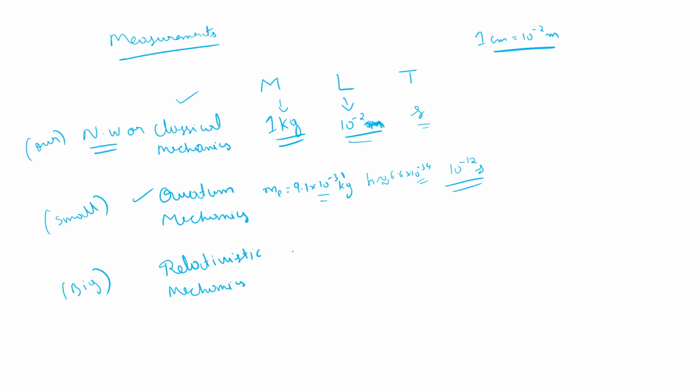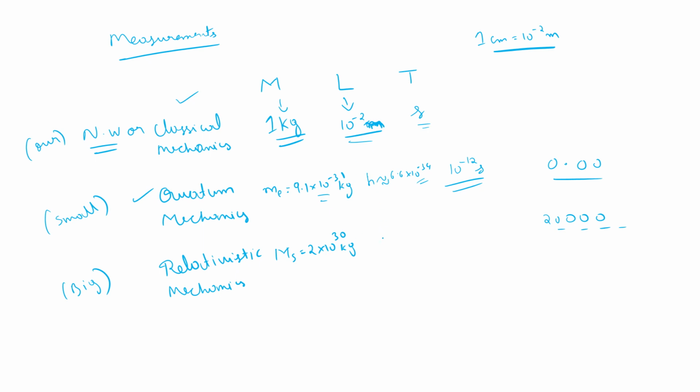Then we have something called relativistic mechanics, which is a bigger version. So you can imagine the mass of the sun, which is 2 into 10 power plus 30 kg. If you make a mistake in plus or minus, you get the mass of the electron, which you can't see, versus the sun, which is so massive you can't even hold it in your hands. That will be the difference. So you should be very careful with plus and minus. Whenever we put 10 power minus something, it is 0.000 something. Plus 30 means it is 2 followed by 30 zeros. So you have to be very careful when you are doing the problems.